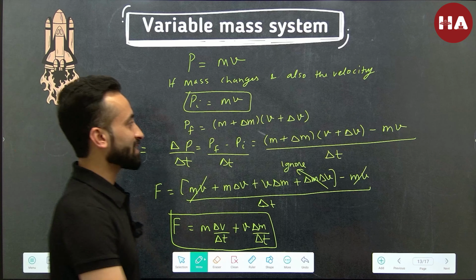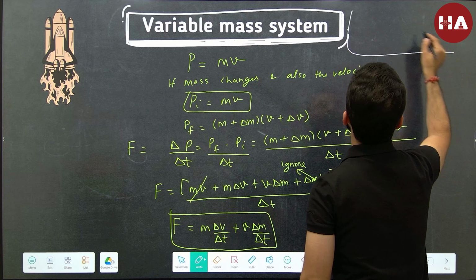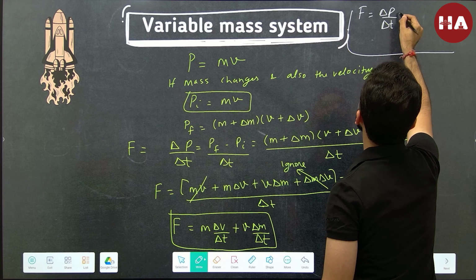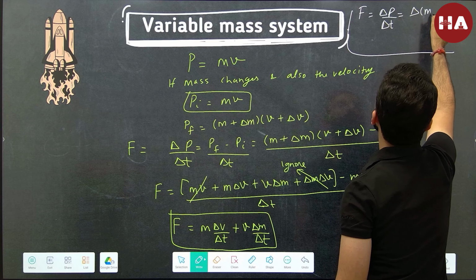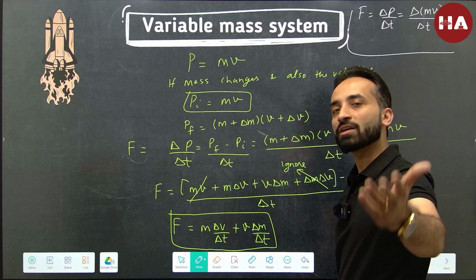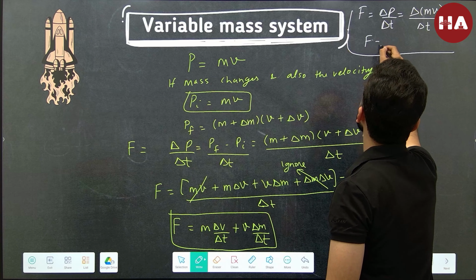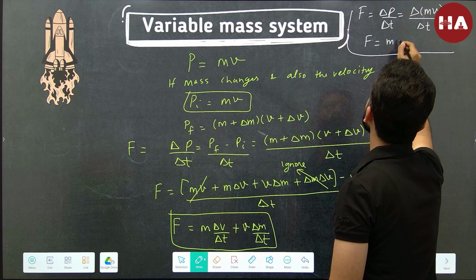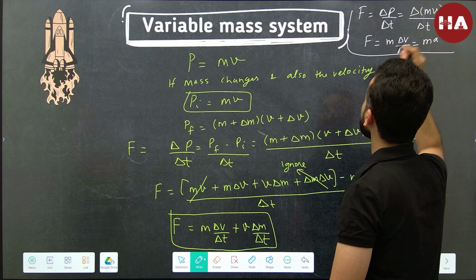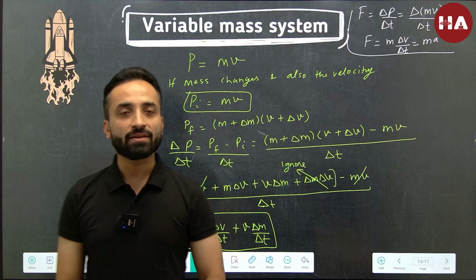In the previous classes, we just wrote F is equal to delta P by delta T, and then we wrote momentum is simply mass into velocity, and since we always assumed that mass does not change, we wrote F is equal to m delta V by delta T, and that delta V by delta T was written as acceleration.